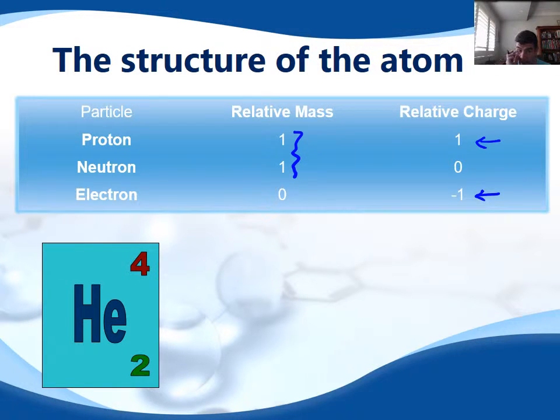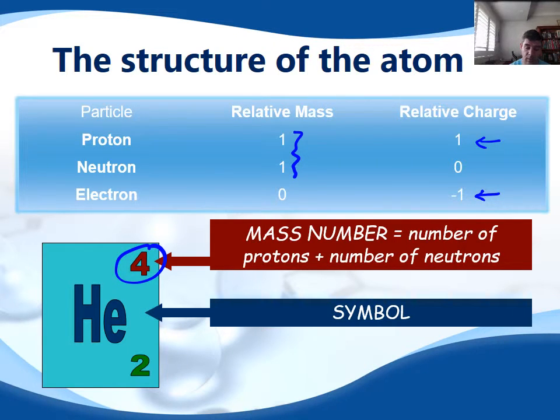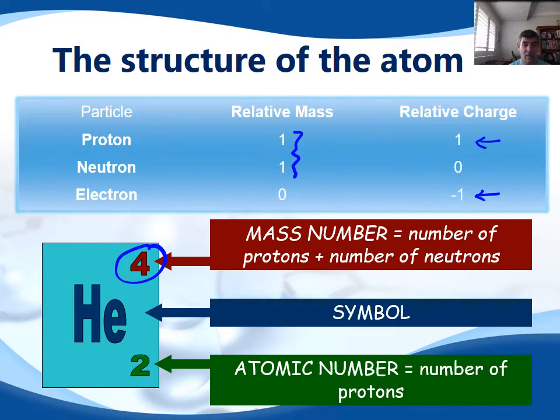So when we look at any of these atoms or any of the elements in the periodic table, what we tend to notice is that we have a mass number which represents the number of protons plus the number of neutrons in the nucleus, and we have a symbol, and we have an atomic number, and the atomic number represents the number of protons.